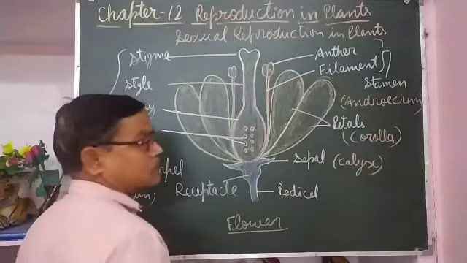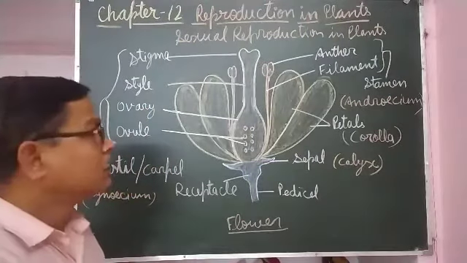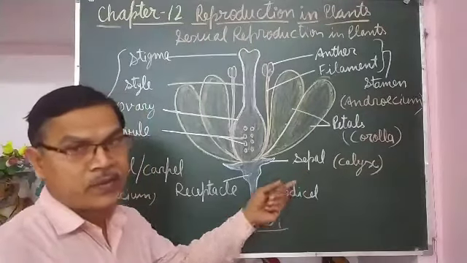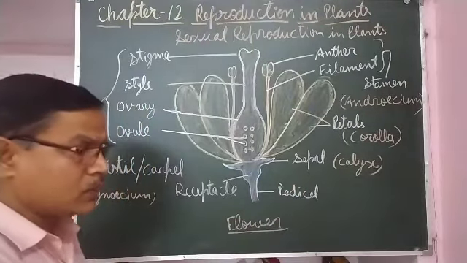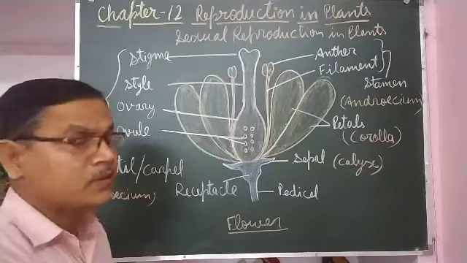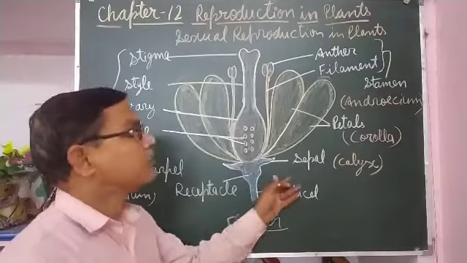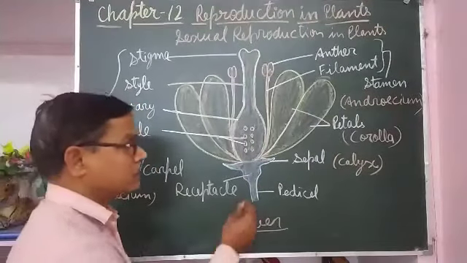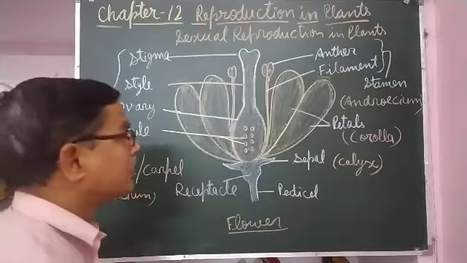Their function is to protect the inner part of the flower during the bud stage. They are green in color. So when the flower is not open, in the bud stage, the sepals protect the inner part of the flower.